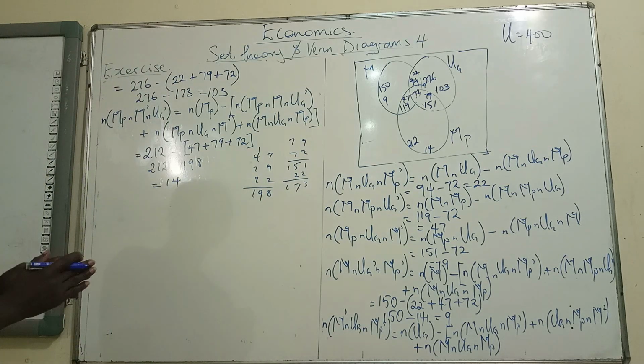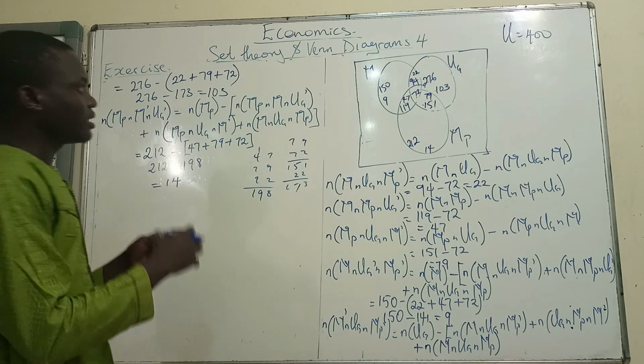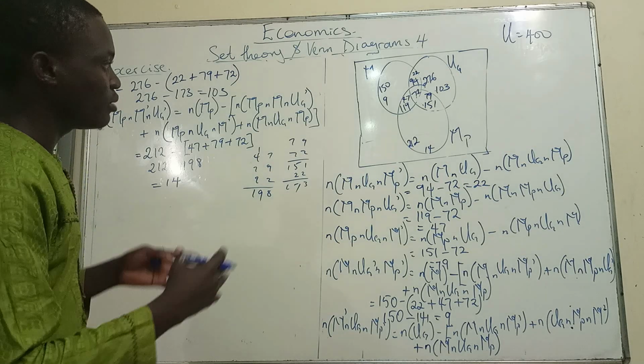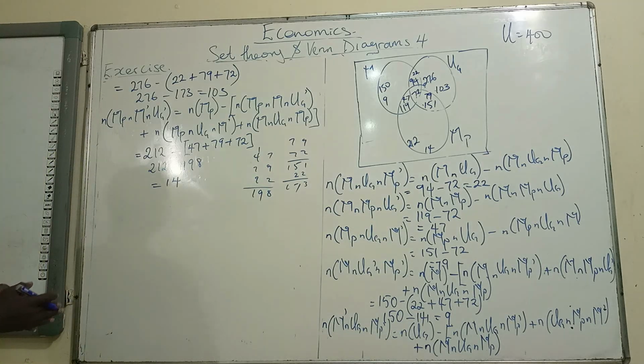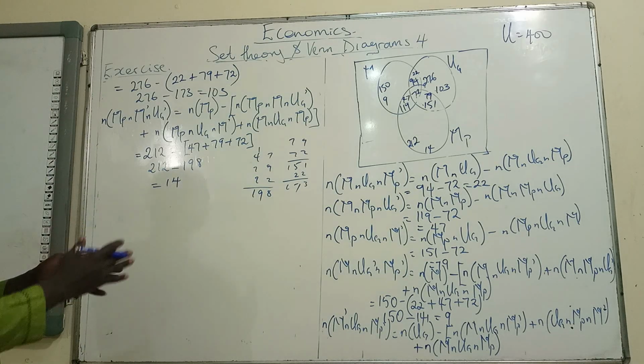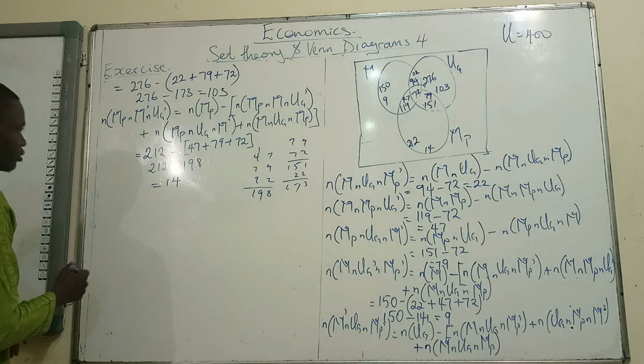So now I think we are done with everything. And so we have people that are men only, we have the undergraduates only, we have the married persons only, and those that are male undergraduates only as well. So what we just have to do is to sum up every one of these together. So the sum of everything is going to give us